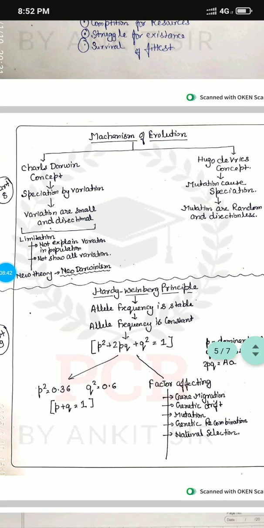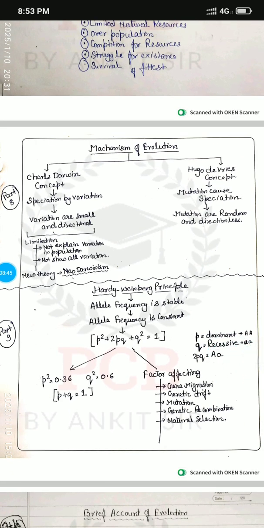So, what is the mechanism of evolution? The mechanism of evolution depends on two concepts: one is Charles Darwin's concept, and the other is Hugo de Vries'. Charles Darwin said that speciation happens due to variation, and these variations are very small and directional. But Hugo de Vries says speciation is caused by mutation, and mutations are random and directionless. But there are limitations in Charles Darwin's theory. He did not explain the variation in every population, and did not show all the variation. That's why a new theory came in, that is neo-Darwinism.